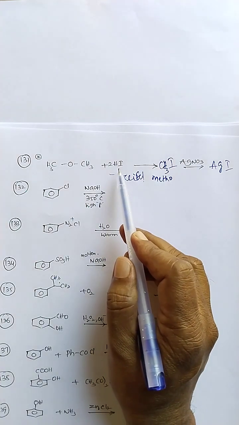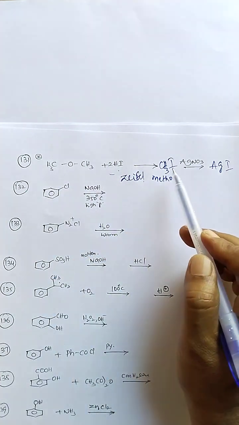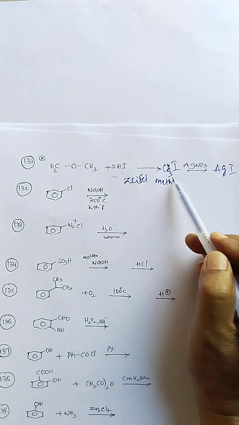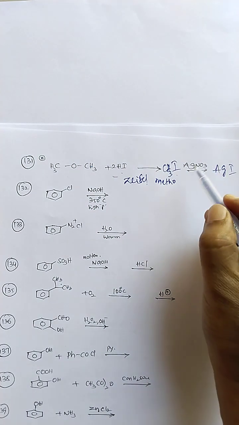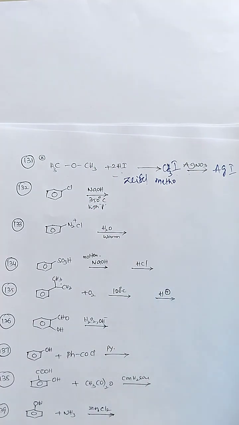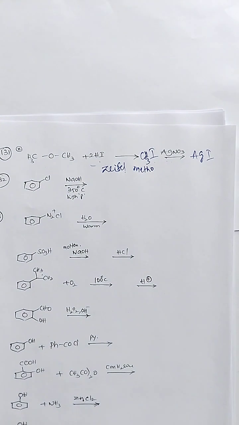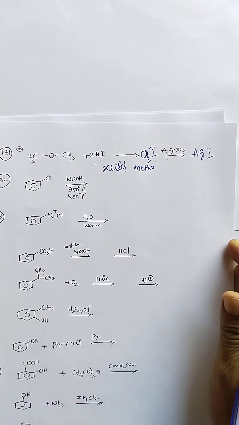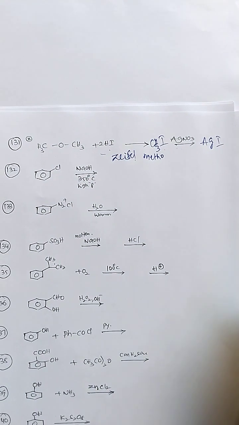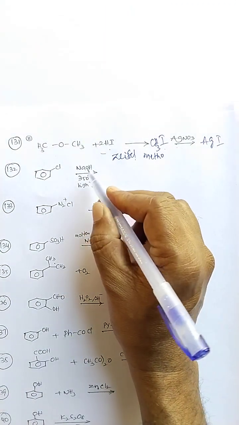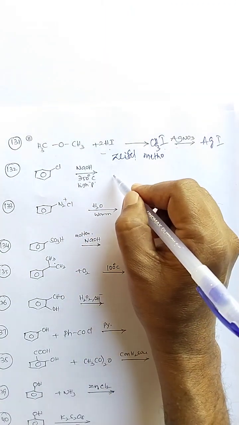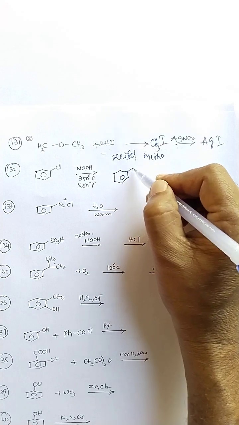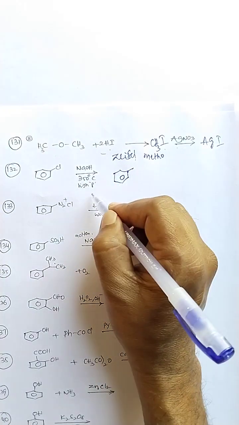First it is reacted with hydrogen iodide, so the methoxy ethers are converted to methyl iodide. Then with silver nitrate, silver iodide precipitate is formed. Accordingly, the number of moles of silver iodide formed can be considered. Here chlorobenzene undergoes aromatic nucleophilic substitution with sodium hydroxide, the Dow reaction.